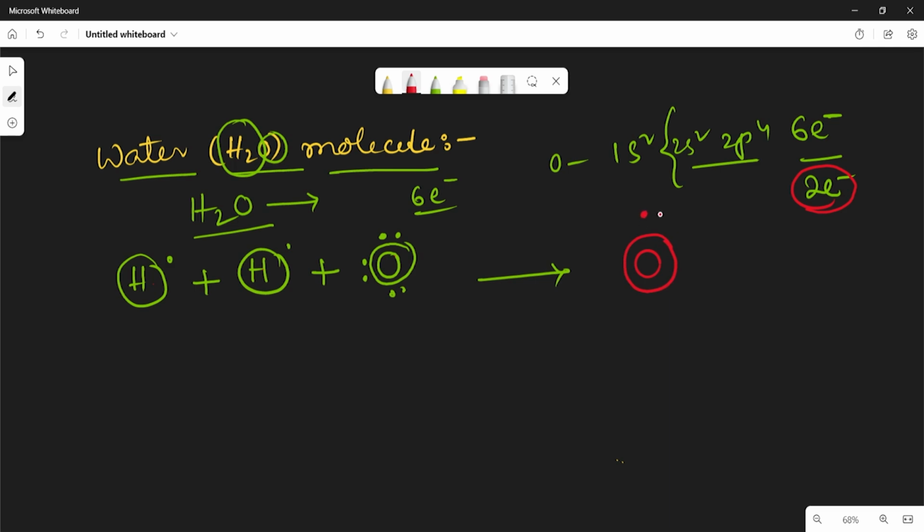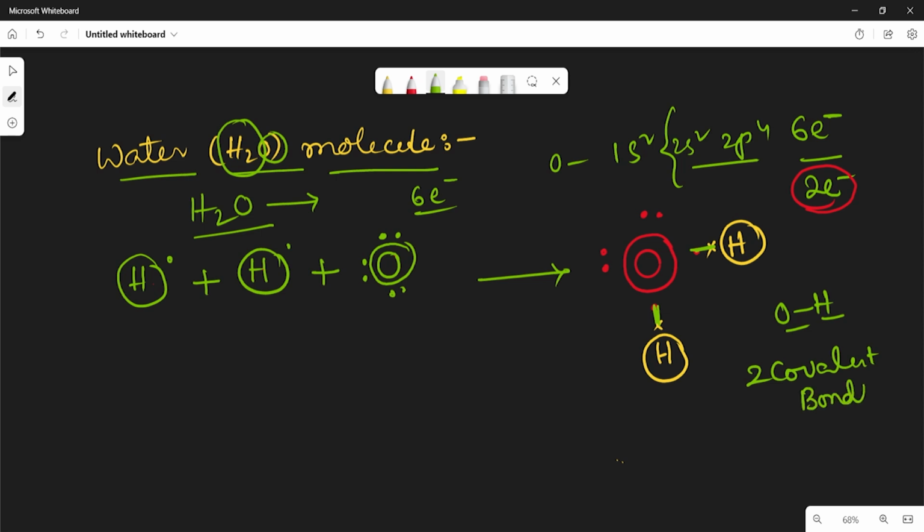It contains 2, 4, 5 and 6 electrons like this. And this is a hydrogen atom, and this is one more hydrogen atom. It will share 1 electron in each case. So like this, by sharing, there is a single bond and a single bond. So in between the oxygen and hydrogen, 2 covalent bonds will form.